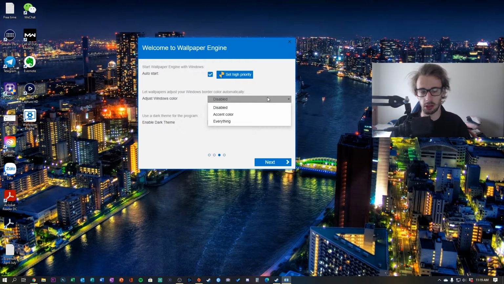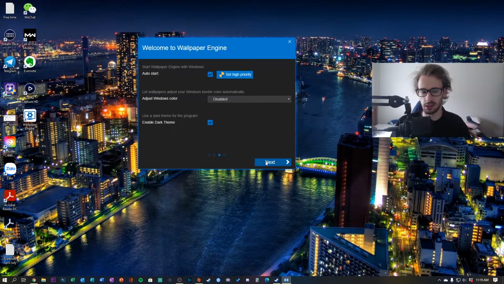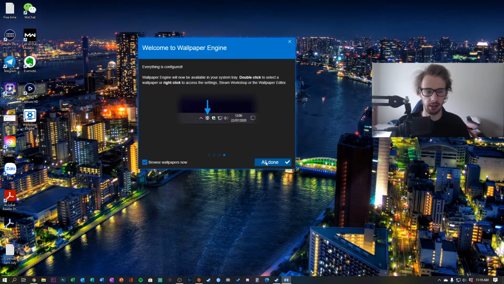So, adjust the Windows colors. I just kept that disabled. Dark theme I like more because it doesn't strain my eyes too badly, and that's pretty much just saying where your Wallpaper Engine will be accessible if you want to just access it from your taskbar.